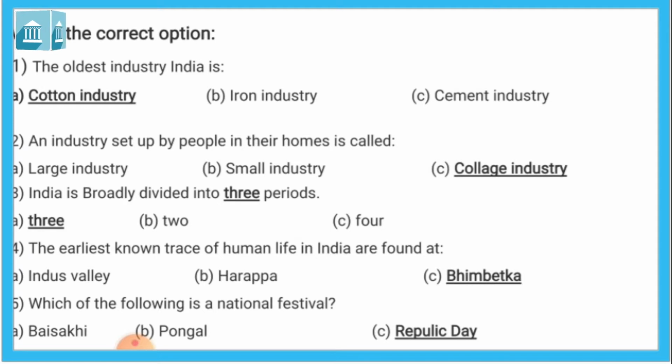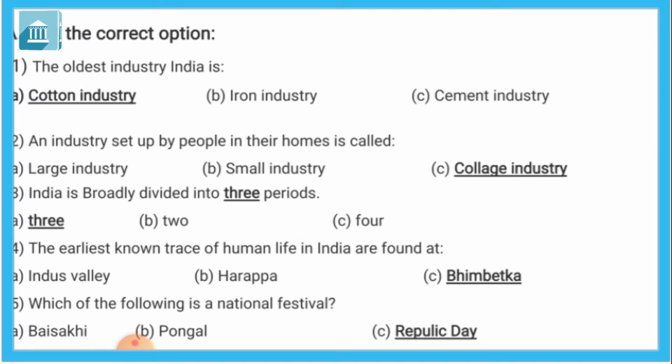The ancient times, which means the early humans' time. The medieval time, and right now we are living in the modern time. First, the ancient times, second, the medieval time, and third, the modern time.